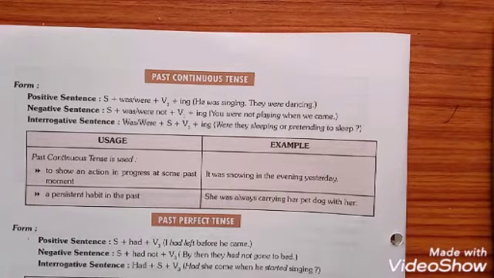Someone knocked at the door when Ram was reading. Students, here you have to keep in mind that these two sentences are generally joined with any suitable conjunction. Here, in the example that I have given you, when is the conjunction which is going to join continuous tense and simple past tense.